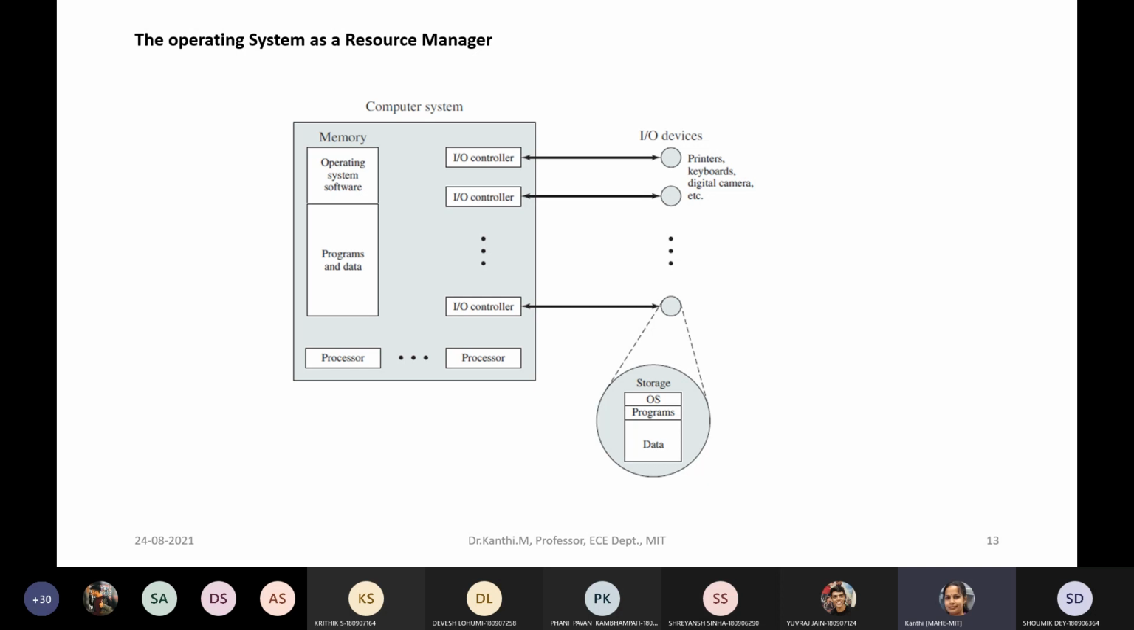You have a set of input outputs. There are input output controllers. So this is the operating system which decides when an IO device can be used by a program in execution and also controls it. Okay. So when do I have to use a specific input output device?